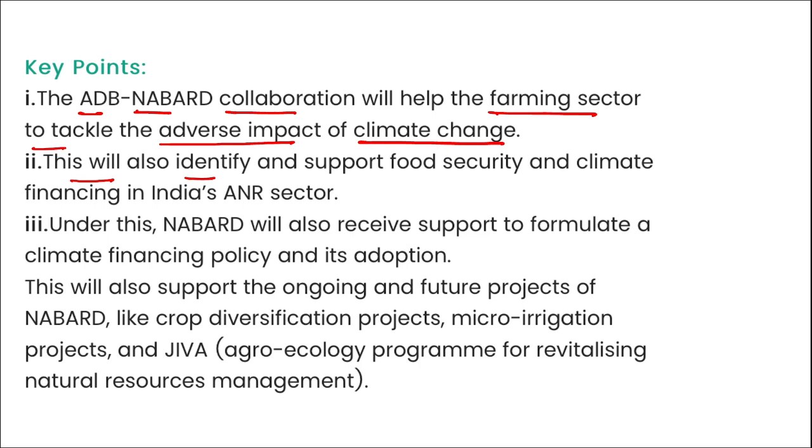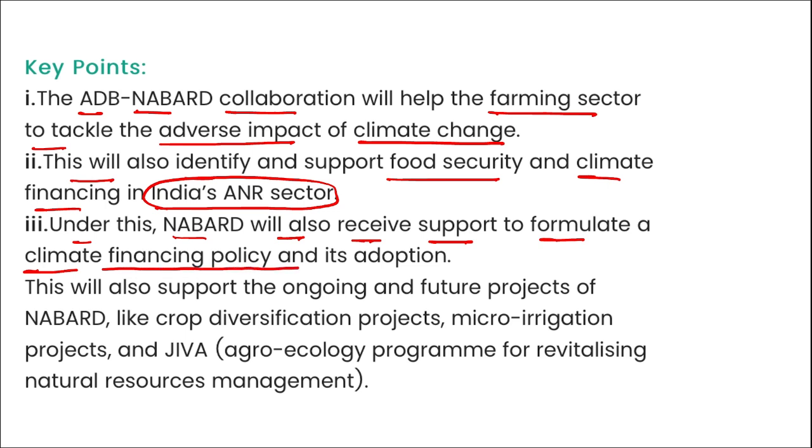This will also identify and support food security and climate financing in India's ANR sector. Under this, NABARD will also receive support to formulate a climate financing policy and its adoption. This will also support the ongoing and future projects of NABARD like crop diversification projects, micro irrigation projects, and Jiva.